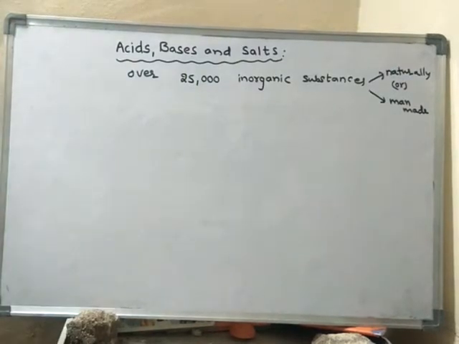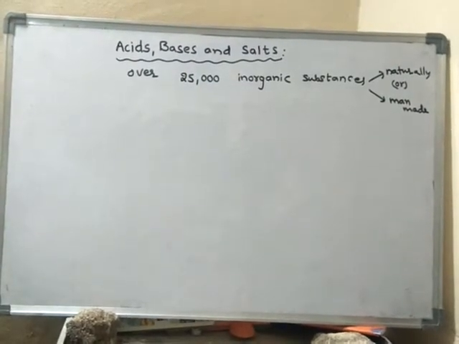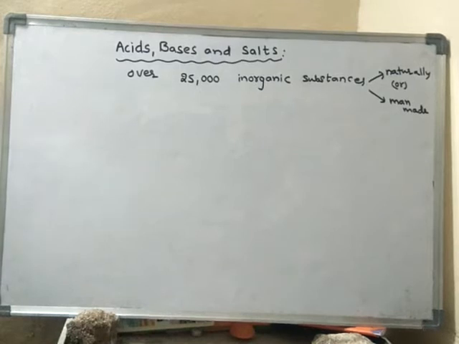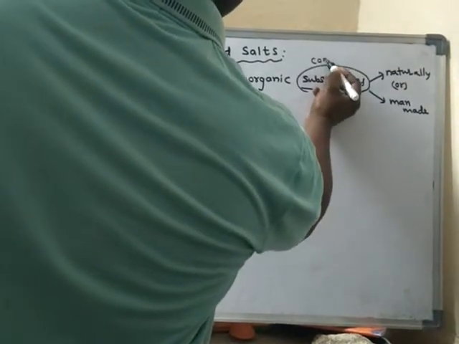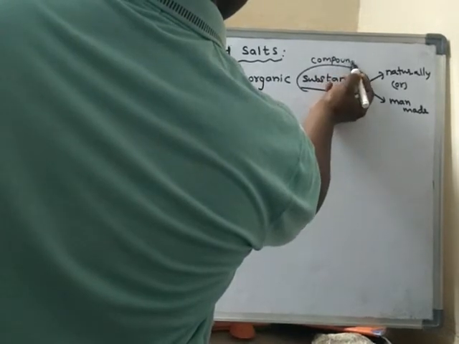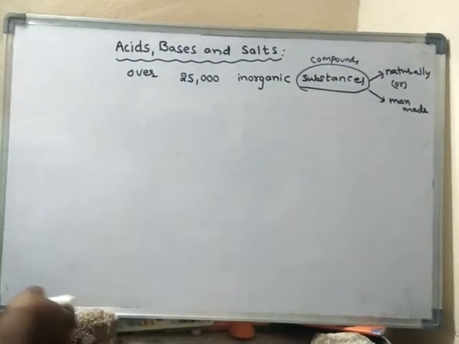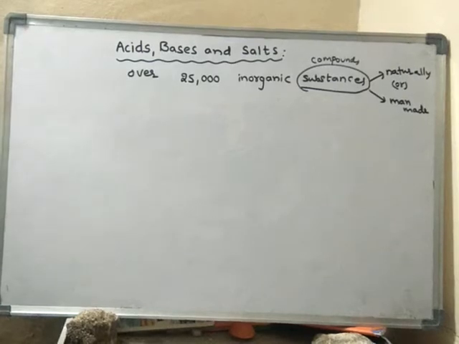So around 25,000 inorganic substances are present. Inorganic substances means inorganic compounds. Every inorganic compound has some specific properties.